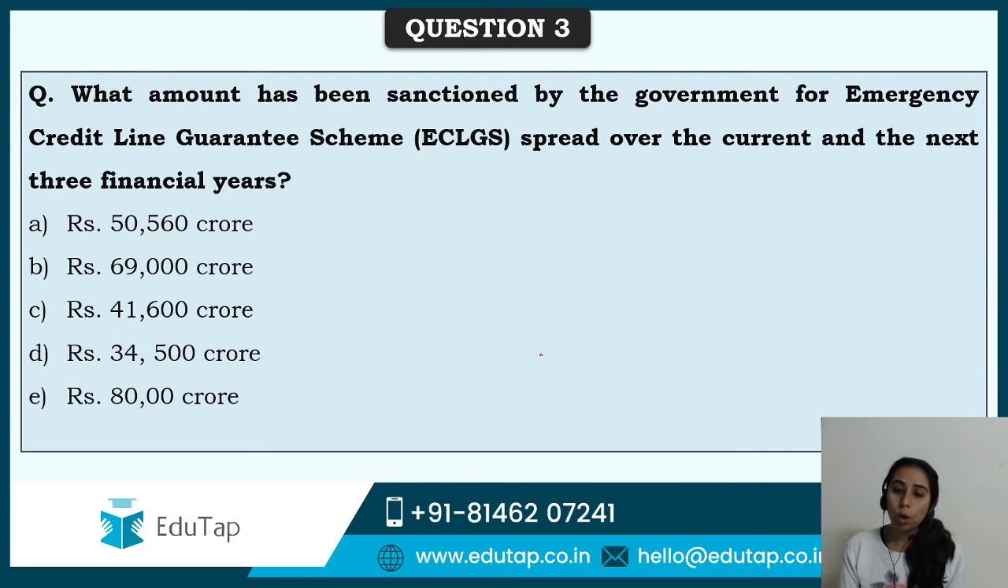Question 3, what amount has been sanctioned by the government for ECLGS spread over the current and next 3 financial years?